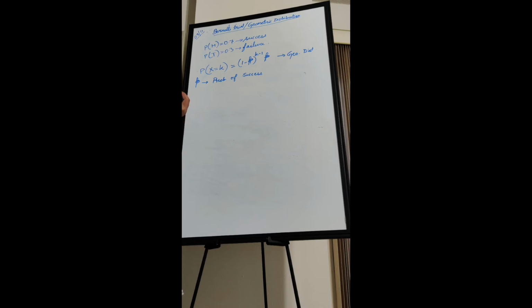Is this clear? No. So suppose you are tossing a coin again with the same setup. The probability of head is 0.7, probability of tail is 0.3. And if you get a success, then you will stop the experiment. Okay. Now what is the probability that you have to do 2 trials? Okay. What is the probability?